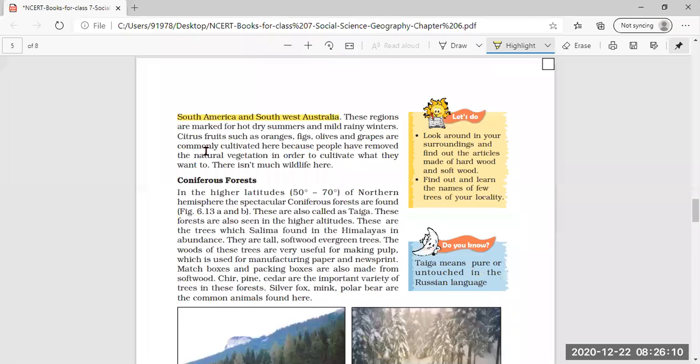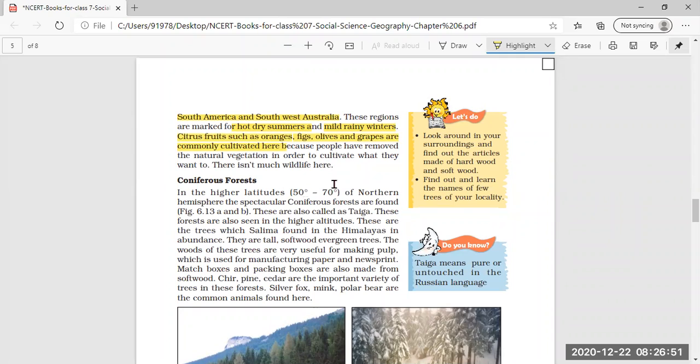Now, these regions are marked by hot, dry summers and mild, rainy winters. That means in the Mediterranean region the summer season is very hot and dry, and in the winter season there is a little bit of rainfall. Citrus fruits such as orange, sour fruits, figs, olives, and grapes are commonly cultivated here because people have removed the natural vegetation in order to cultivate what they want to.